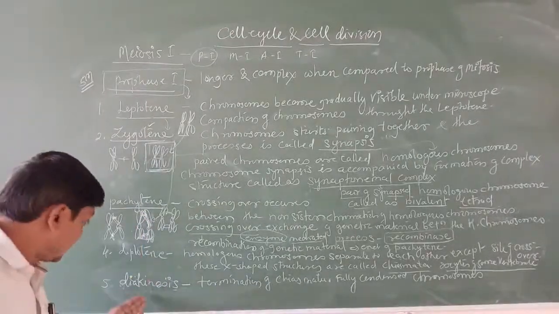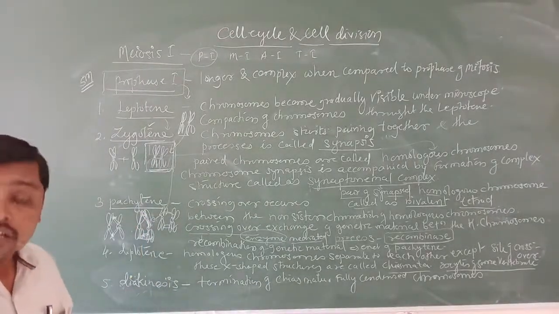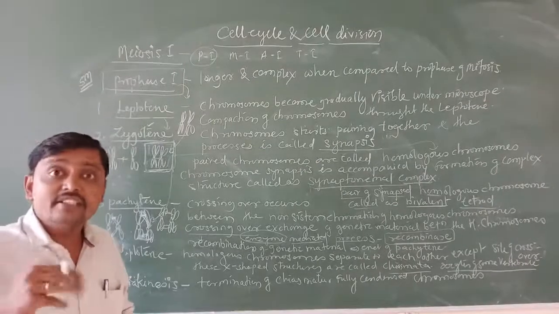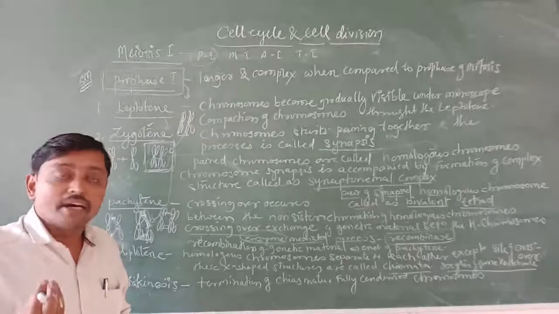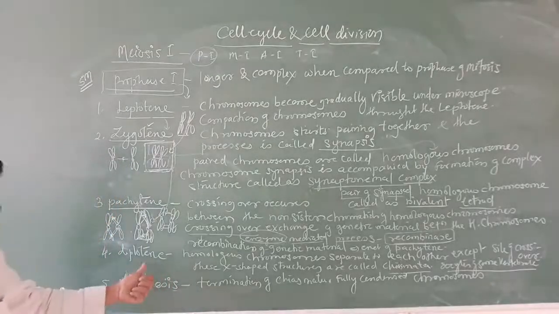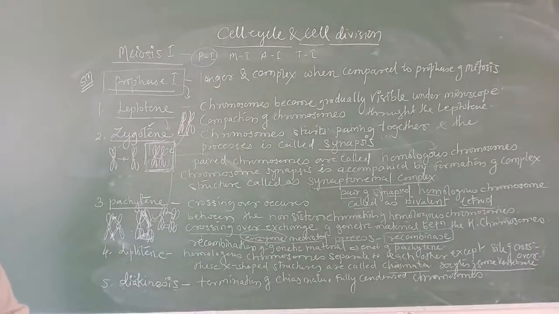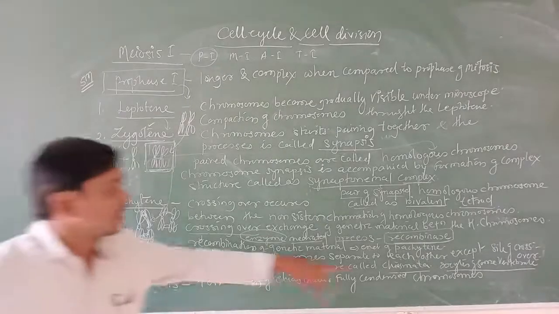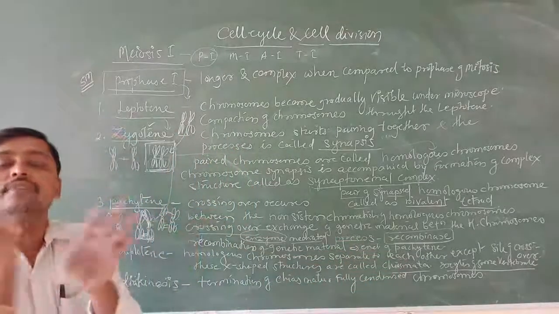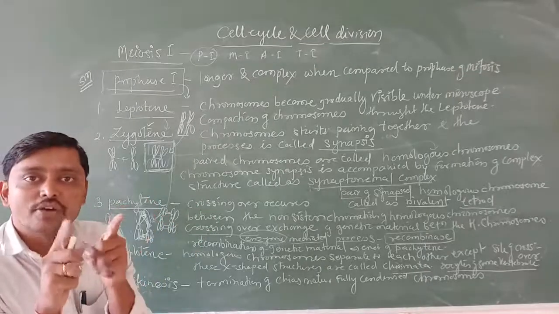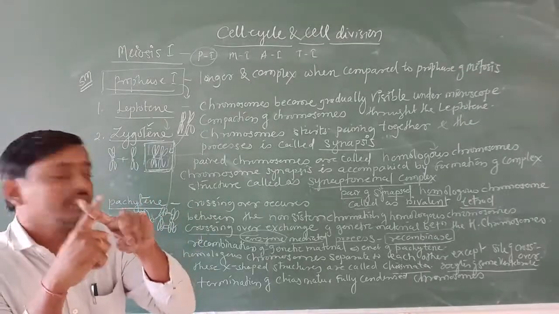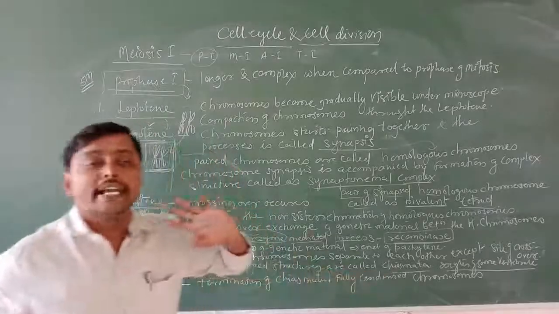It is not going to enter diakinesis for 1 month or up to 1 year, it remains in diplotene before going for diakinesis. So what happens in diplotene? Chiasmata. What is chiasmata? In genetic recombination, the chromosomes separate except at the crossing over. That X-shaped crossing over is nothing but a chiasmata.